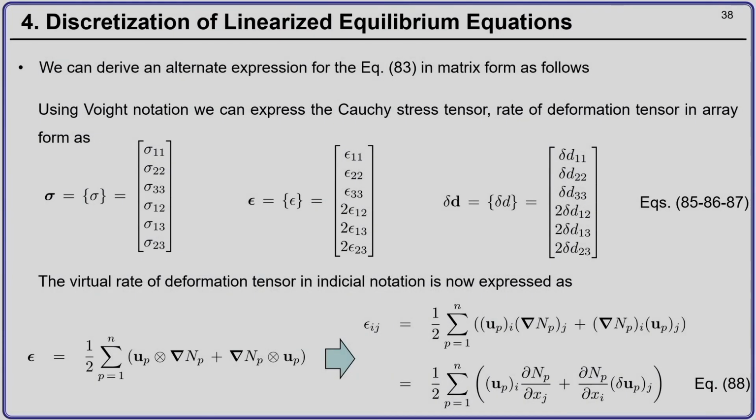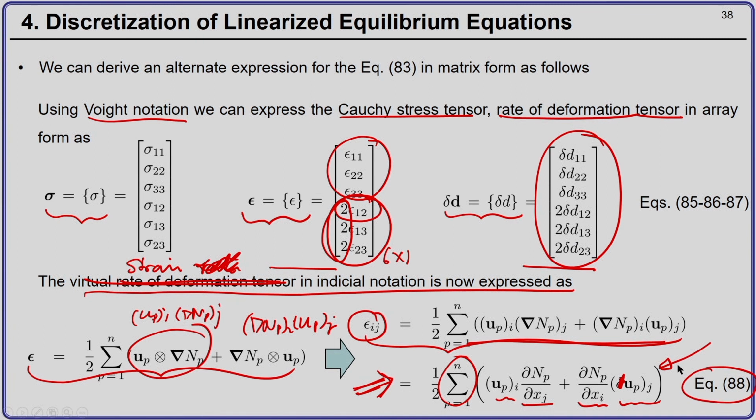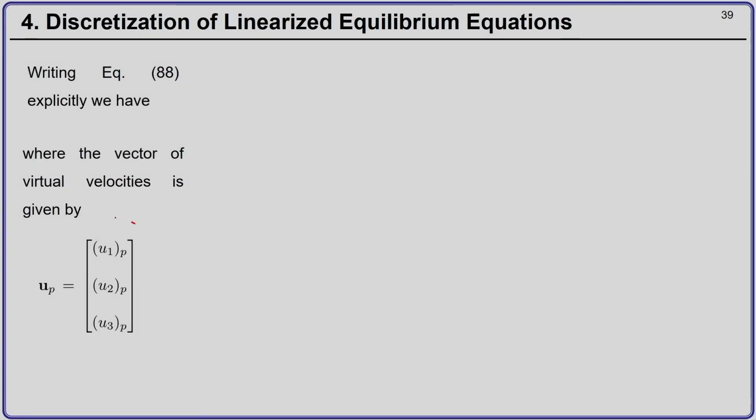Now, equation 88 I can expand for each value of i and j, where i goes from 1 to 3 and j goes from 1 to 3. If I do this, remember that the vector of displacement is given by this 3 cross 1 vector.